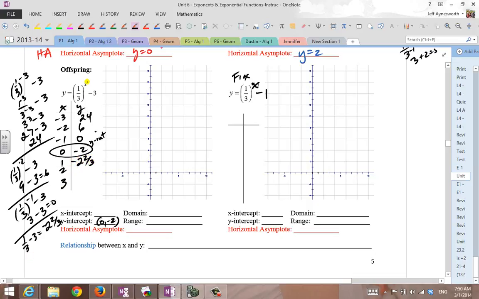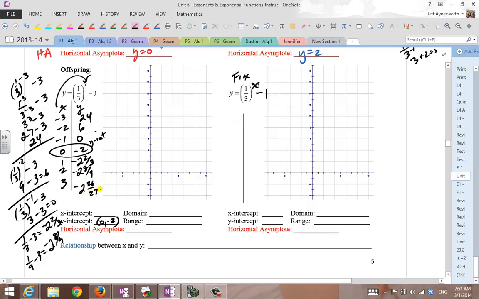Substitute 2: you get 1/3 times 1/3, or 1/9 minus 3, and that's -2 and 8/9. And then 3, that's 1/27 minus 3, and that's -2 and 26/27.